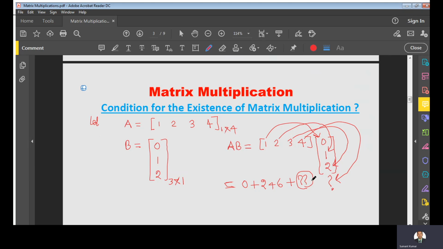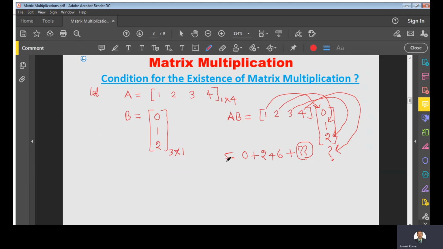So we have a difficulty here, right? To remove this difficulty, we take one rule, and that rule is generally used to define matrix multiplication. And what is this rule, right?